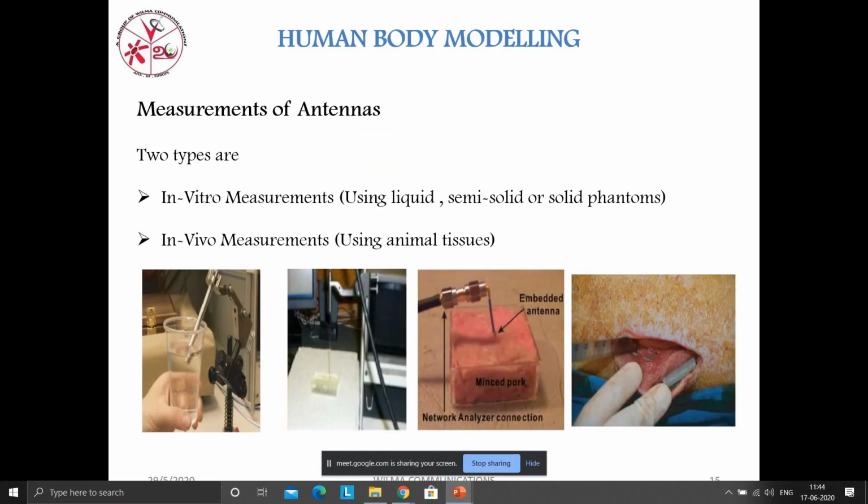Yes, this is the measurement of antennas. There are 2 types of measurements. The first one is in vitro measurements, and the second one is in vivo measurements. In vitro measurement means it uses phantoms. Phantoms means we can directly analyze our tissues via some liquids or semi-solid gels, etc. If a doctor goes for a surgery, before cutting the skin they will apply some jelly to that place.